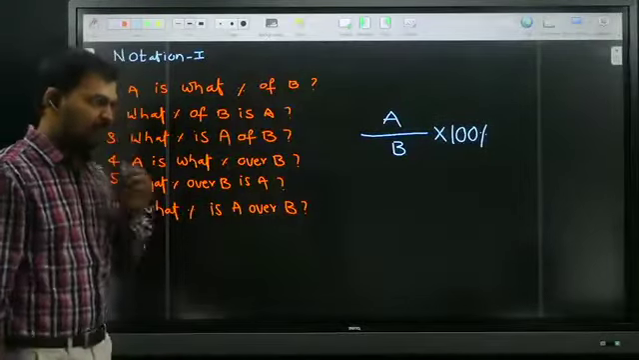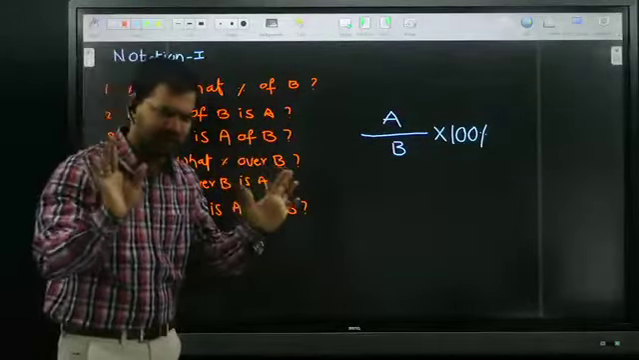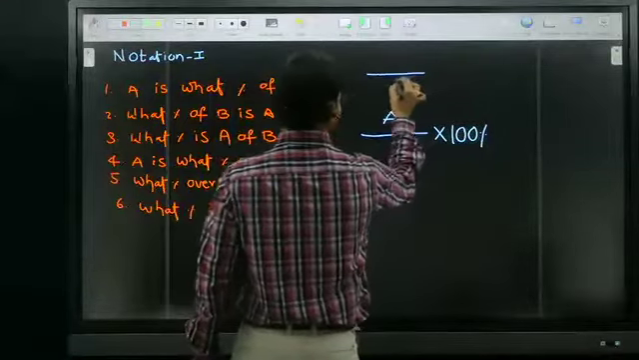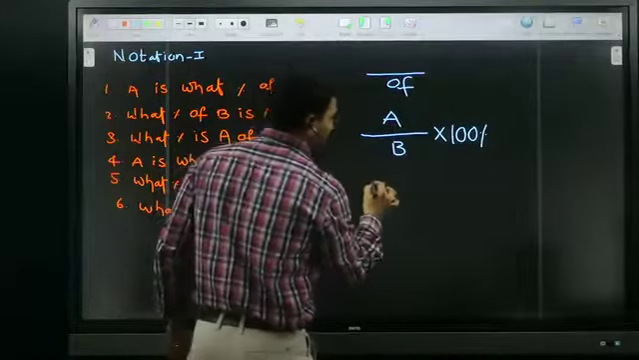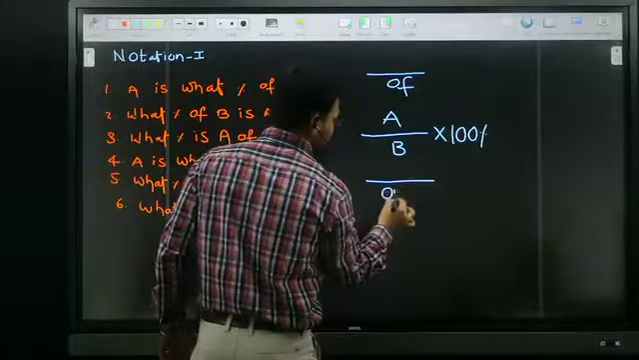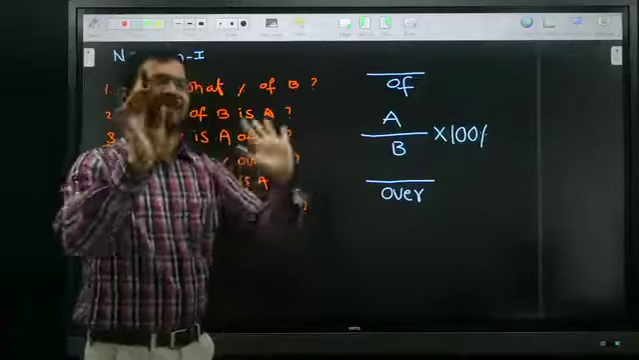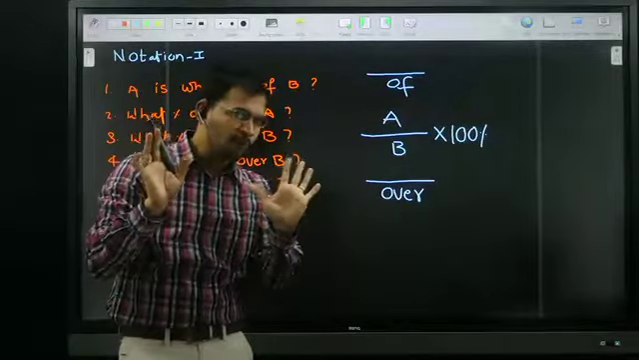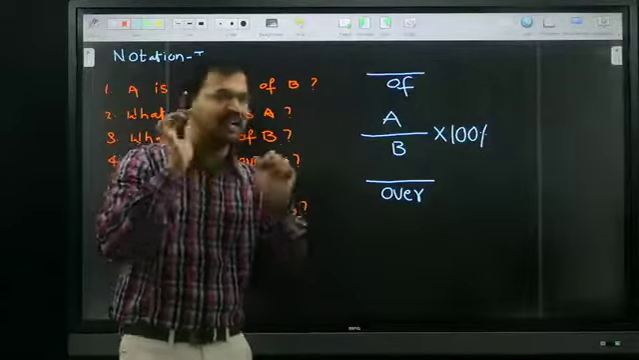All of you okay? Still, if you have any doubt, I will give you one more logic. Look at me, all of you. After "of" or after "over", whichever person is coming, simply put that person in the denominator.